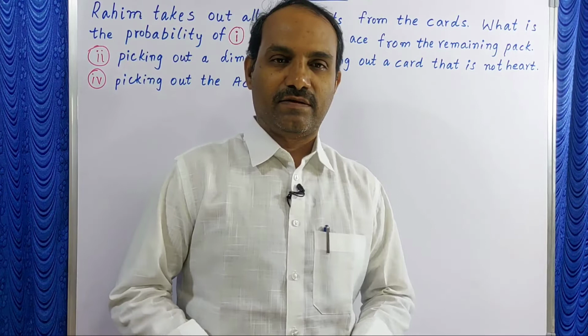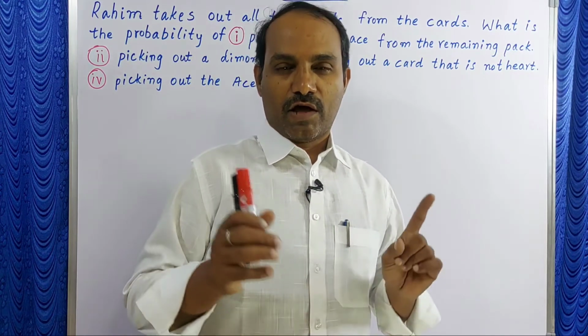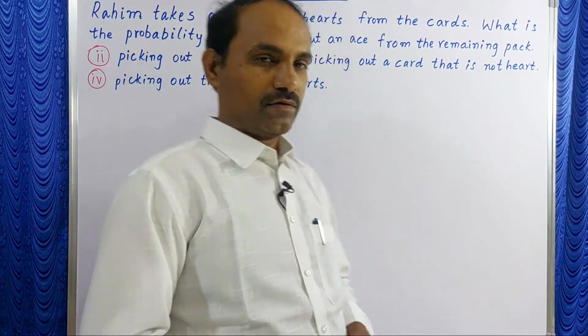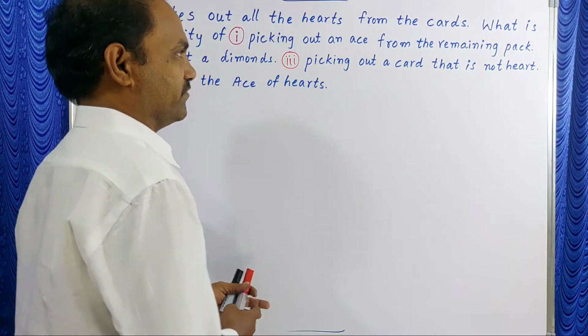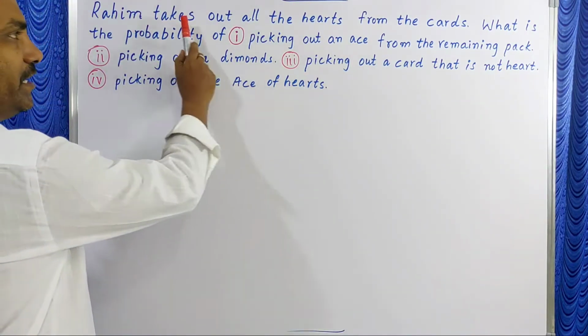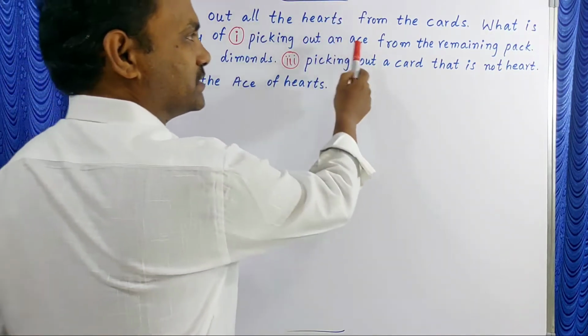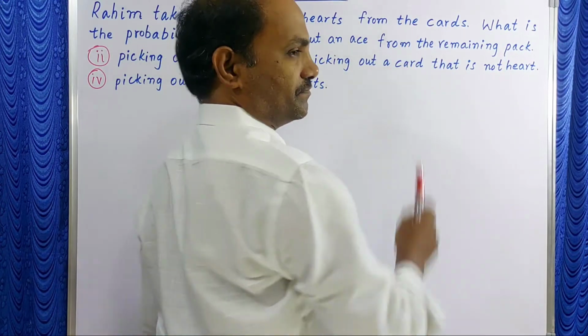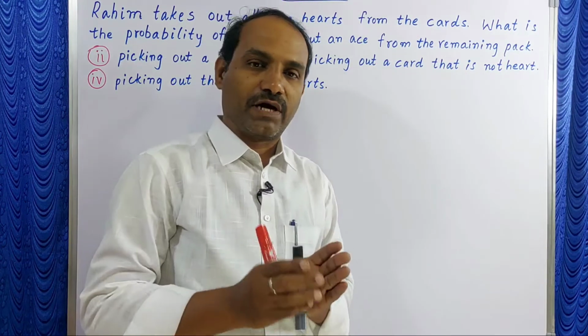Yes students, one more question on a deck of cards. Let us check the question first. Rahim takes out all the hearts from the deck of cards.